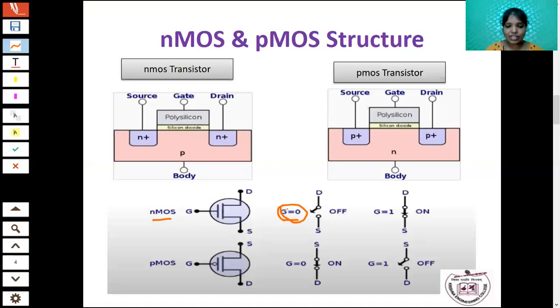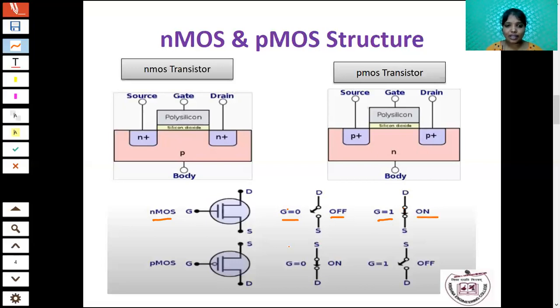When G is equal to 0, the NMOS transistor acts as an open circuit. Open circuit means there is no current flow, so NMOS is off. If the value of G is equal to 1, the circuit acts as a short circuit. Short circuit means there will be a current flow. So the circuit is on.